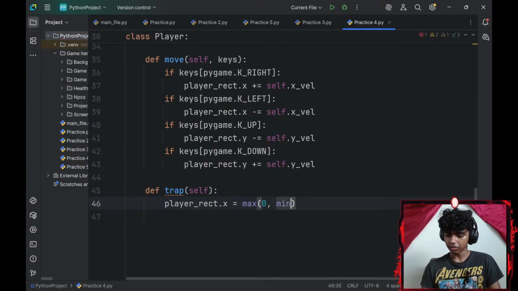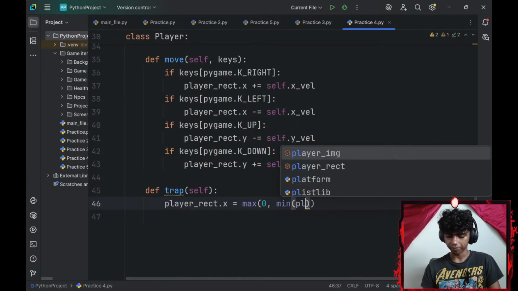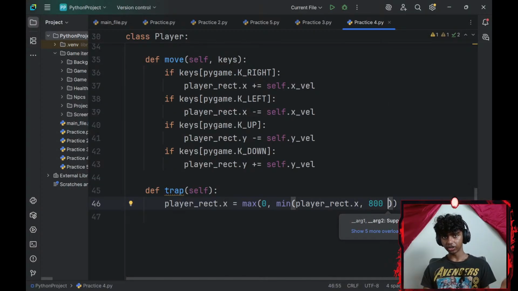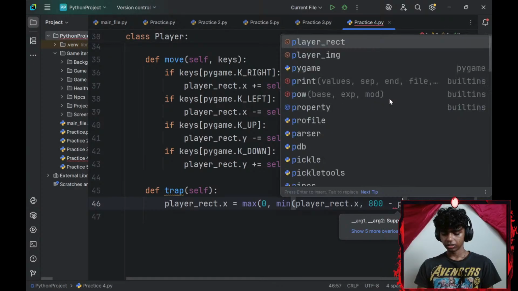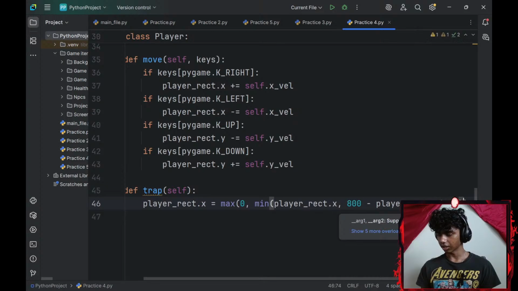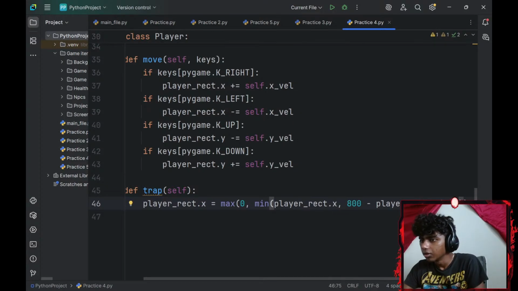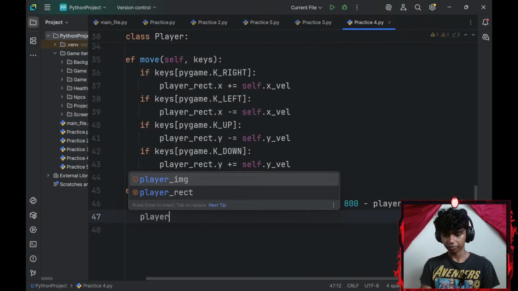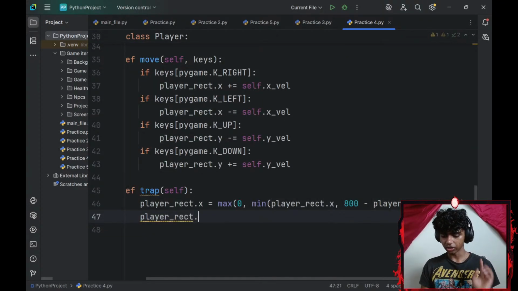The min is going to be my player_rect.x-axis, comma 800, my horizontal window size minus my player_rect.width. Let me do the same thing with my y-axis as well. So I'll go with player_rect.y-axis, which is going to be equal to max.